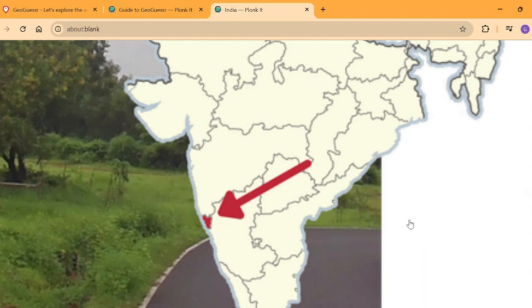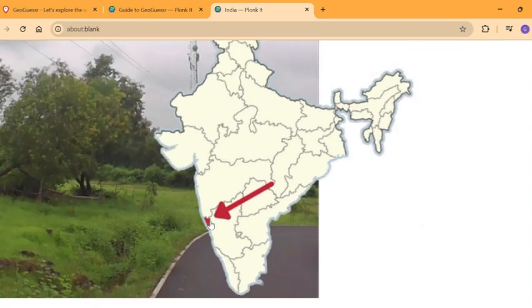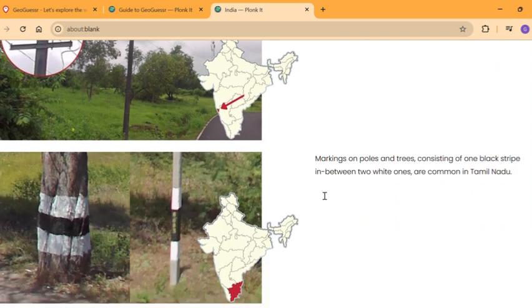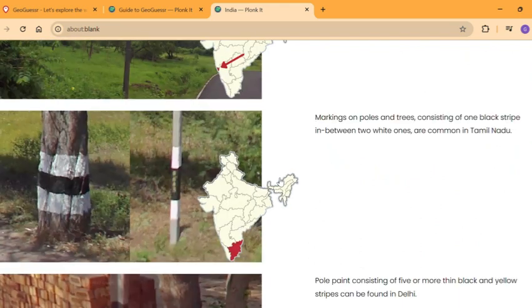For some reason, it's not mentioned in GeoGuessr, but Konkani is a very common language in Goa, and it's also using the Devanagari script used in Marathi. But I think Portuguese and English are very common here, so I don't think that's a big problem. Then we have the black and white kind of flag